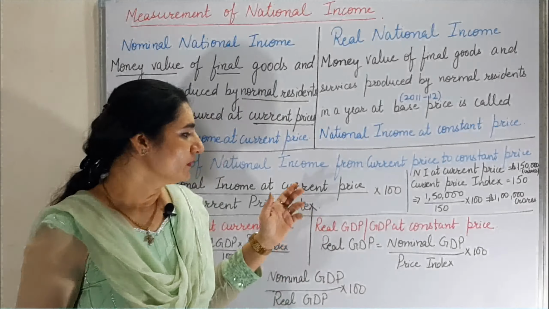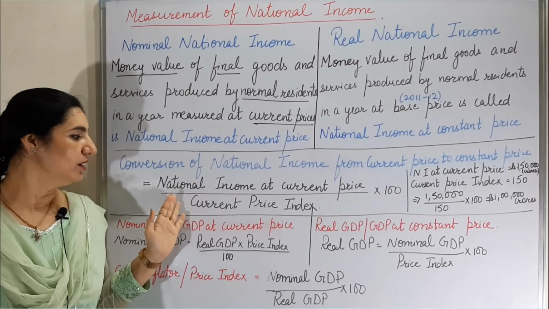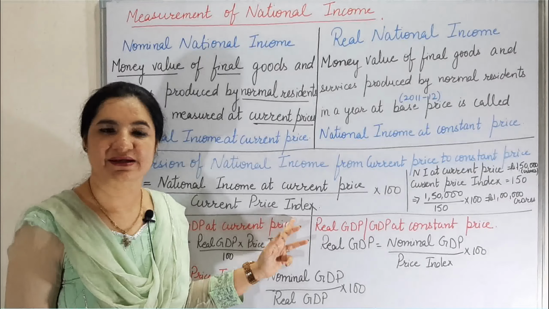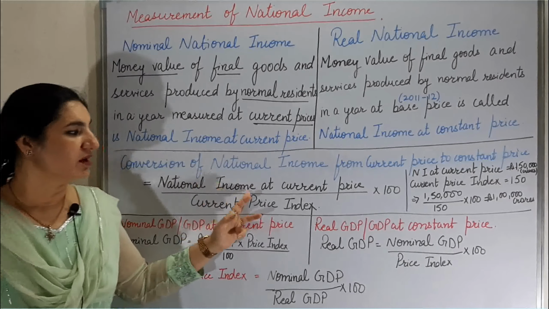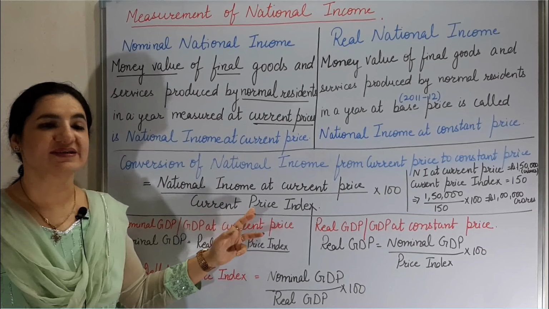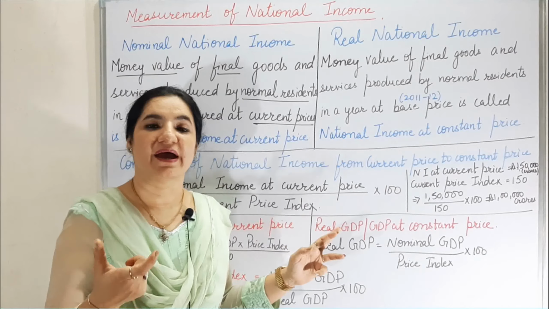So to calculate this, we have a formula where we include a term, price index. National income at current price is divided by the current price index, which compares and calculates the prices as per the weights. This value will be given to you in the question, multiplied by 100.